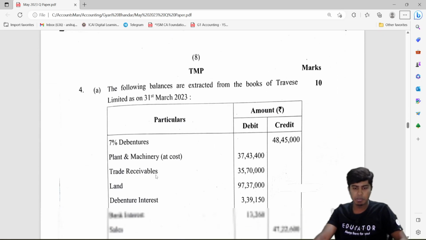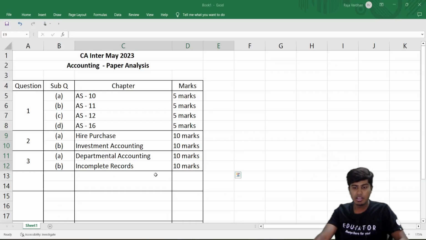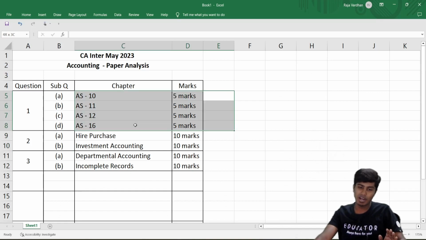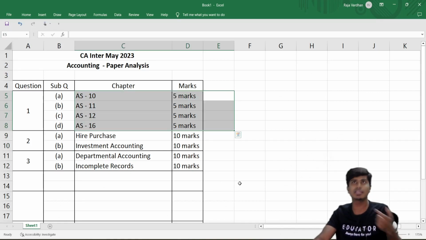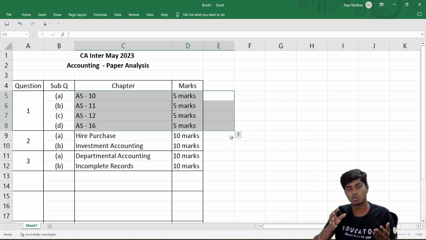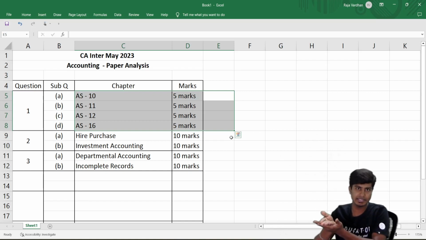Definitely not something that people would have found difficult. But if you would have started with question number 1 and then looked at some questions, not the kind of question that you practice, then your morale would have gone low. So that's the reason we always say in the first 15 minutes, don't stick to just reading one question, but glance through the entire paper so that you can pick which question to not write in the exam and then which question to start your paper with.